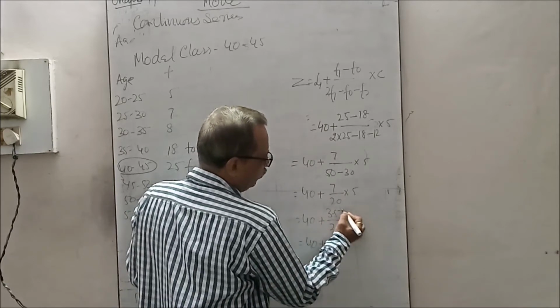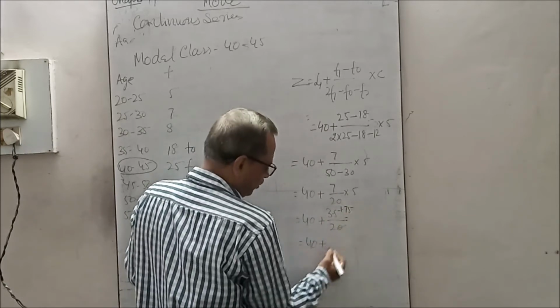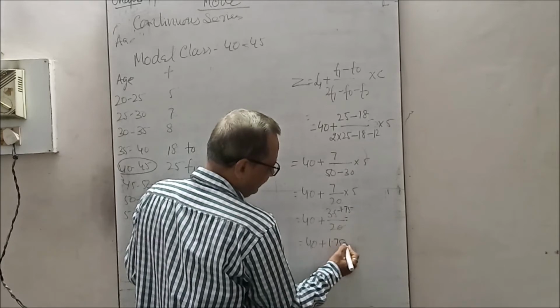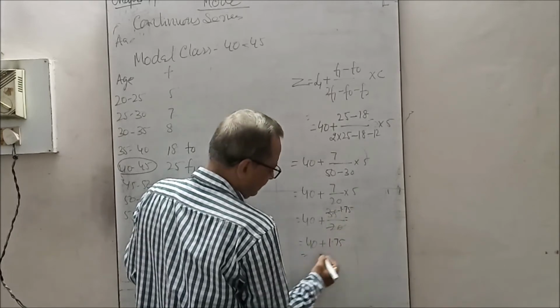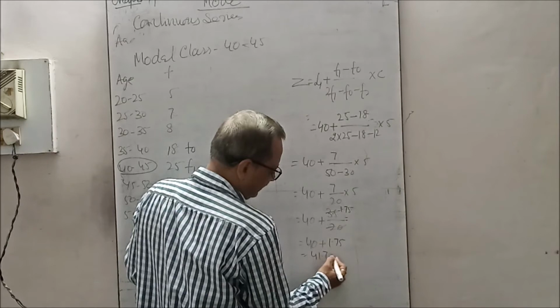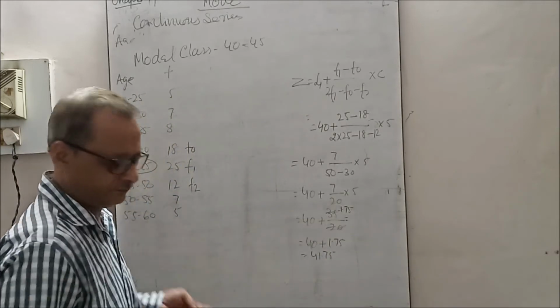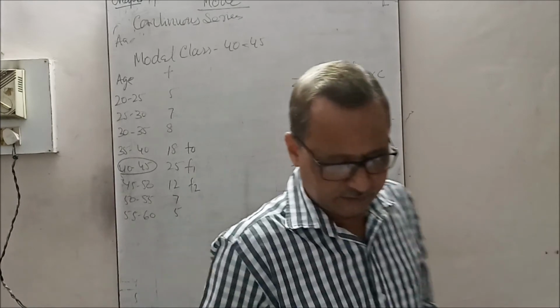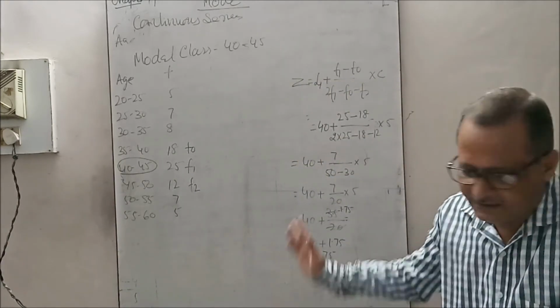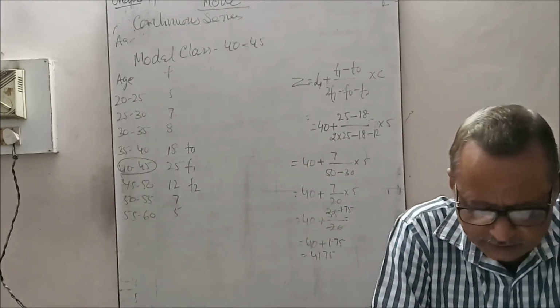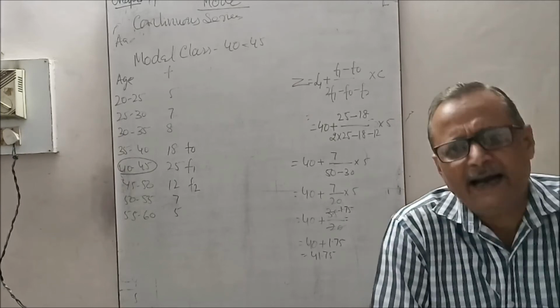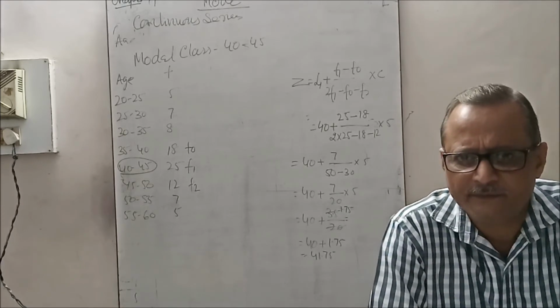We will find 1.75. Now the total is 41.75. It is the mode. Now you can understand it. Is there any question you can ask me?